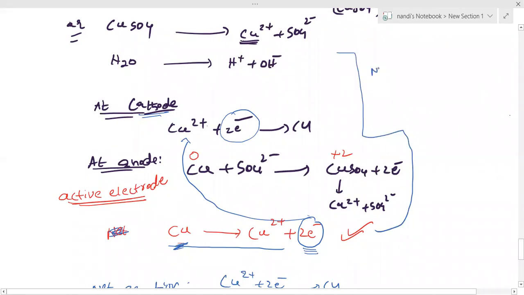Number of gram equivalents of copper dissolved at anode equal to